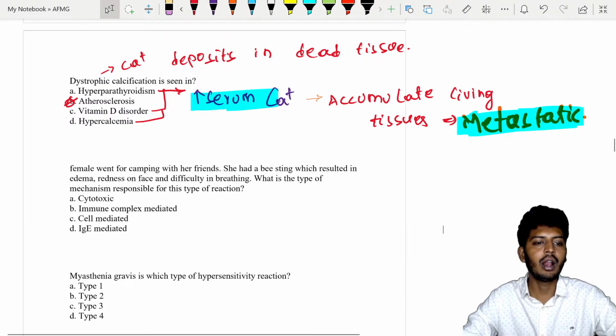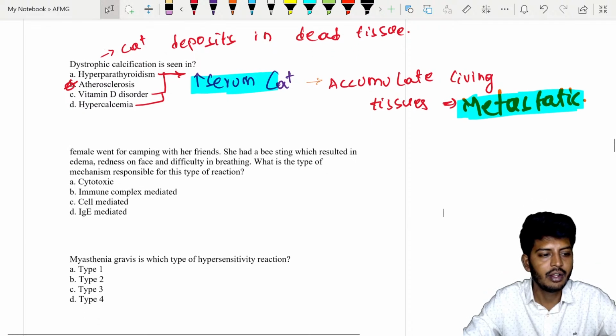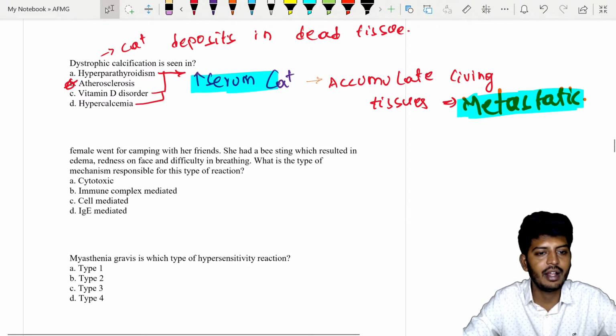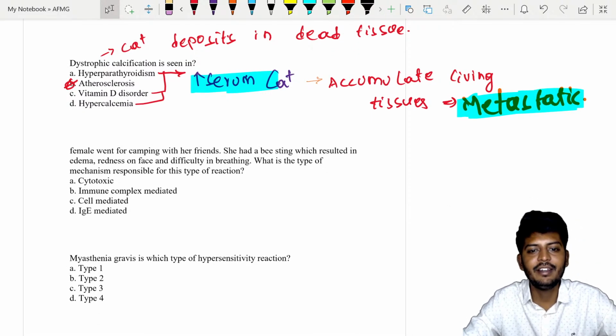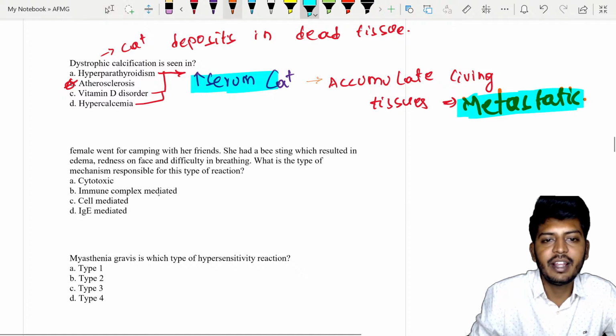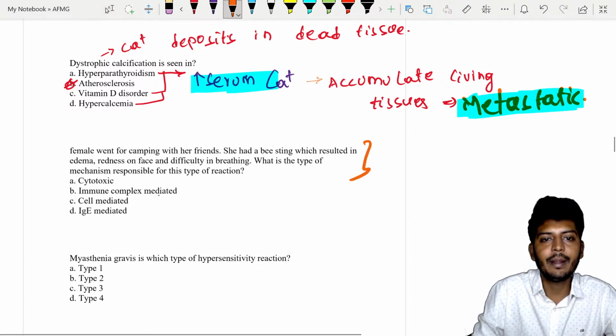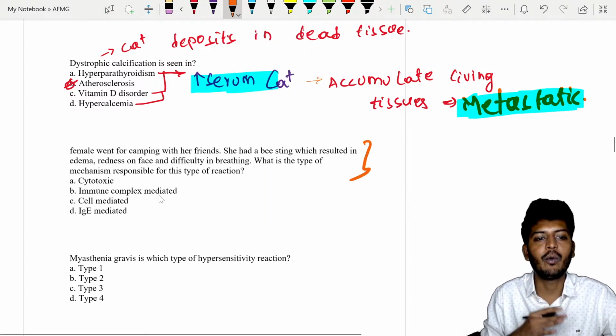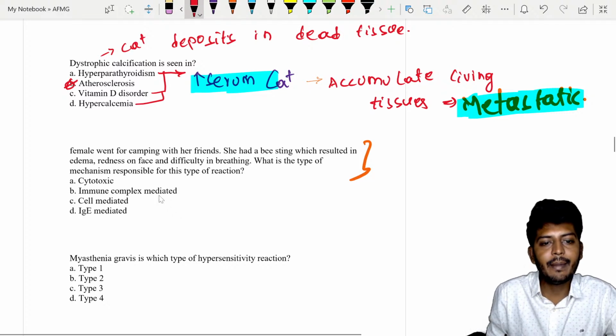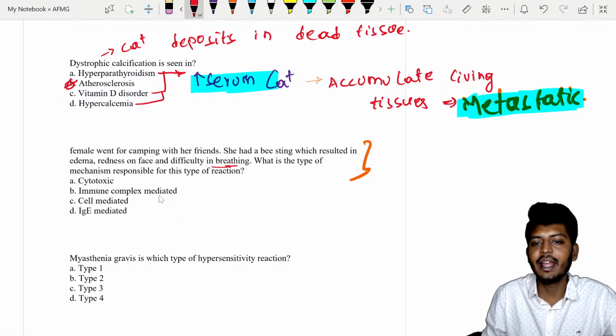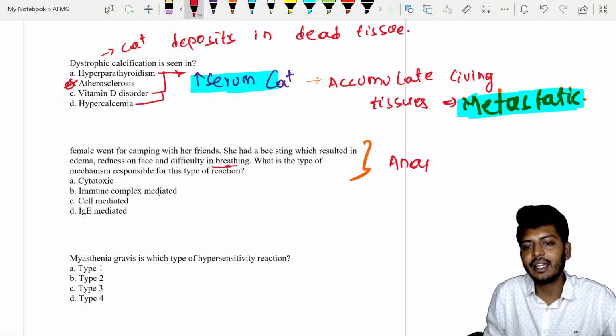All right. Let's go to the next question. For the next question, you already gave the answer. A female went for camping with her friends. She had a bee sting, which resulted in edema, redness on the face, and difficulty in breathing. What type of mechanism is responsible? The first and most important point: there was a bee sting, immediately followed by edema in the face and difficulty in breathing. It is suggestive of an anaphylactic reaction.